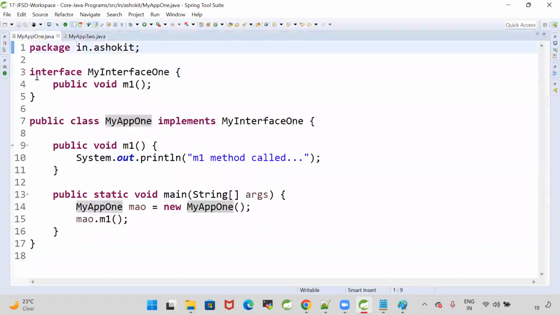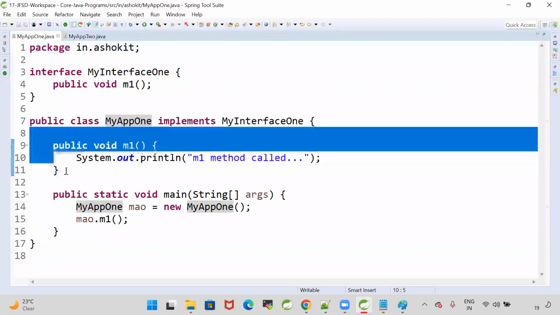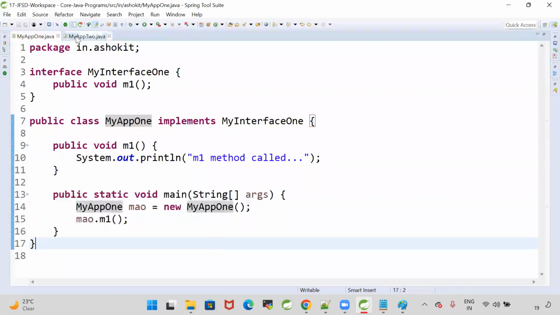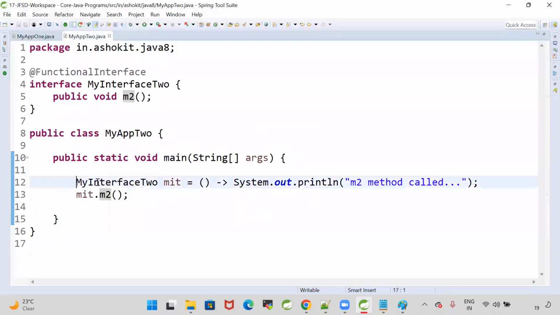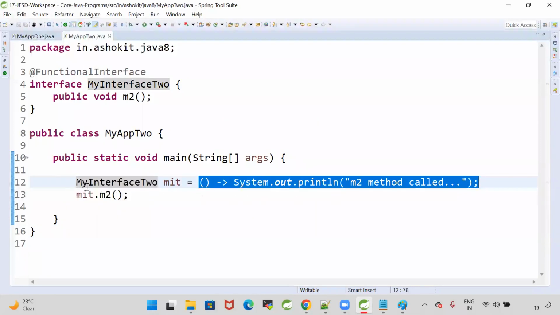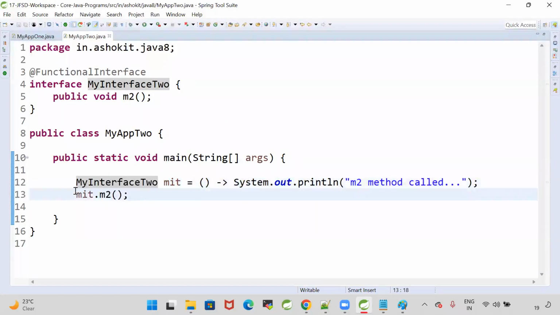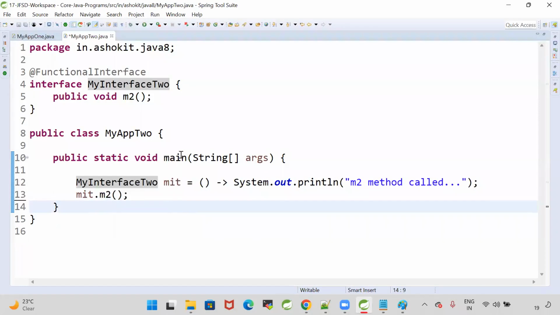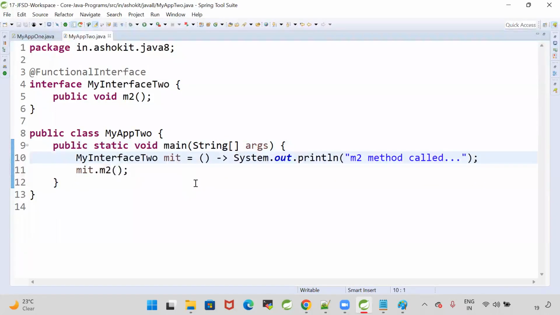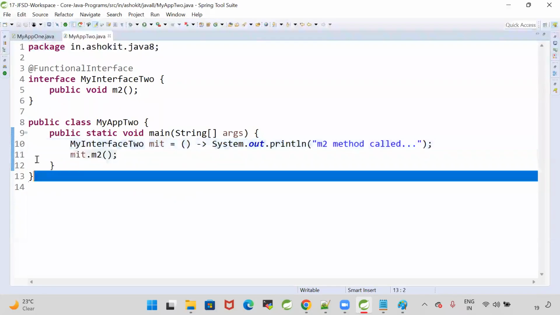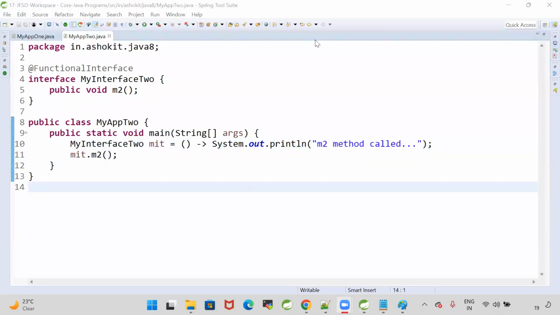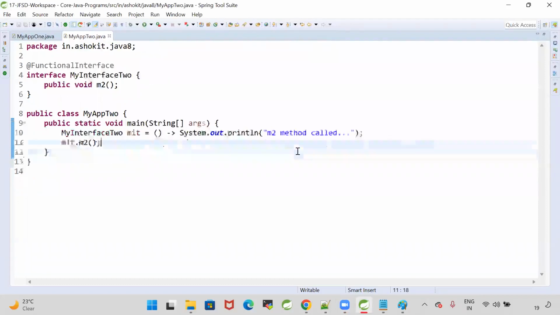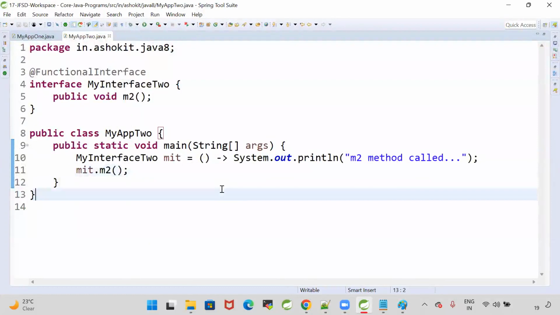Earlier: an interface, implemented by a class, overriding the method, creating the object and calling the method. But now we just create a lambda, store it into a functional interface, and invoke the lambda using the functional interface method. Can I say we are writing fewer lines of code by using lambdas? Got my point? You don't need to implement that interface. That is the beauty of the lambda.